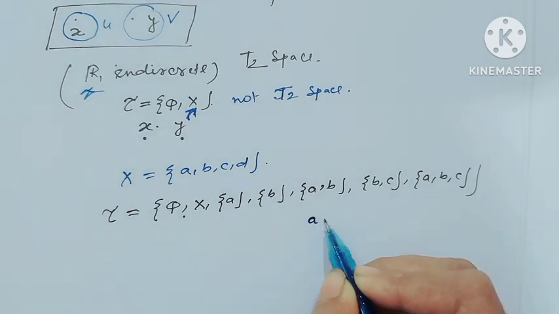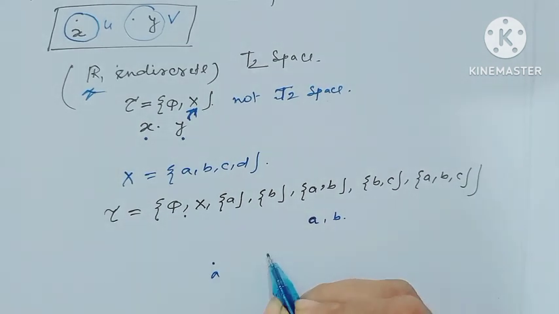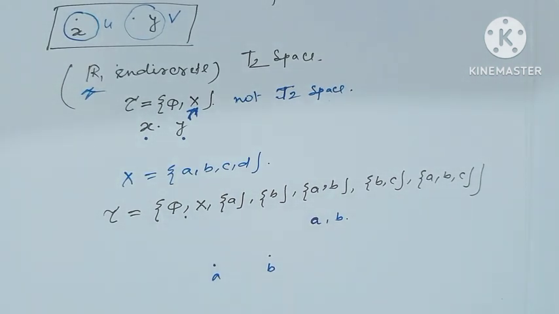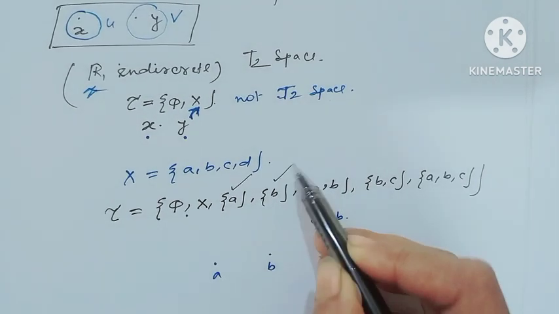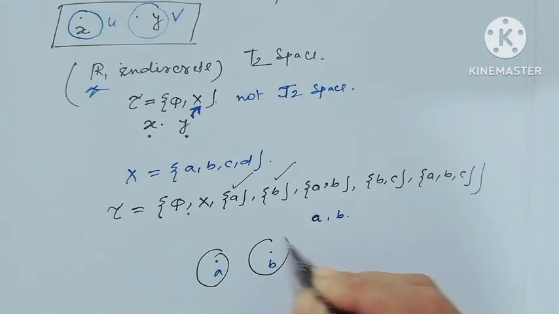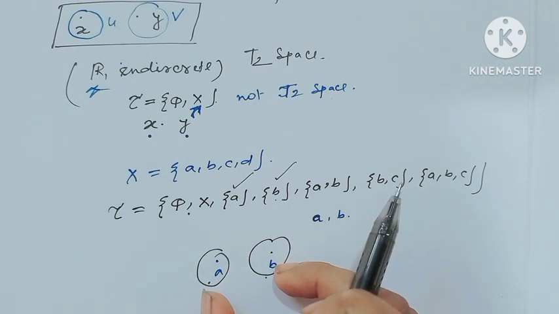Consider two distinct elements A and B. This is A and this is B. Then notice the open sets: this open set is the set containing the element A, and this open set is the set containing the element B, and these open sets are distinct.